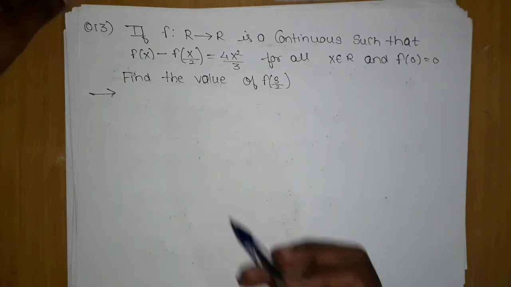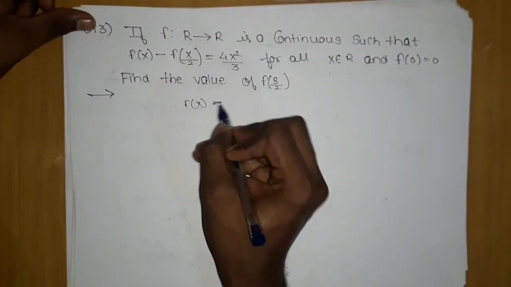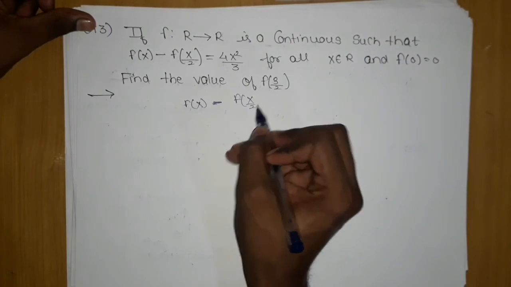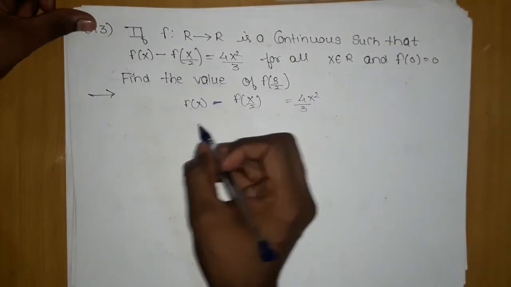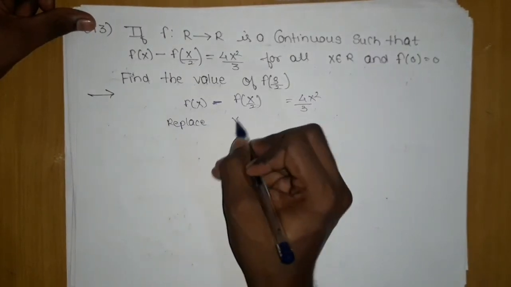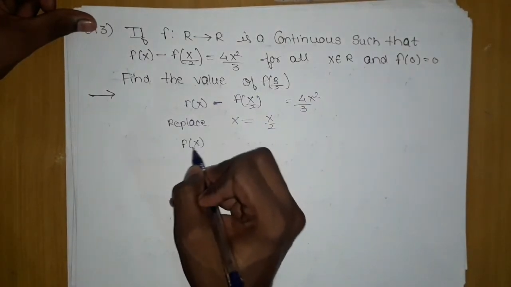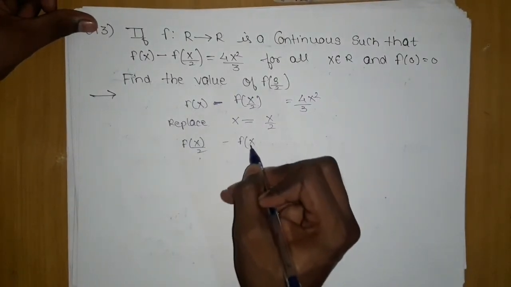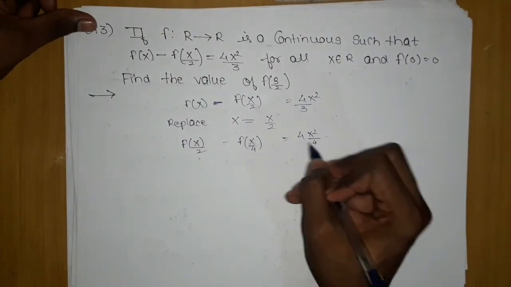But here, if we try to solve it by sequence and series, you can clearly see that it is f(x) minus f(x/2) equal to 4x square by 3. If I replace x by x/2, what I get is f(x/2) minus f(x/4) equal to 4x square by 4 by 3.